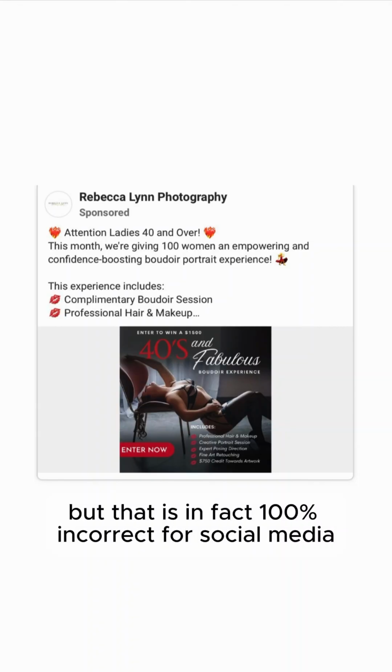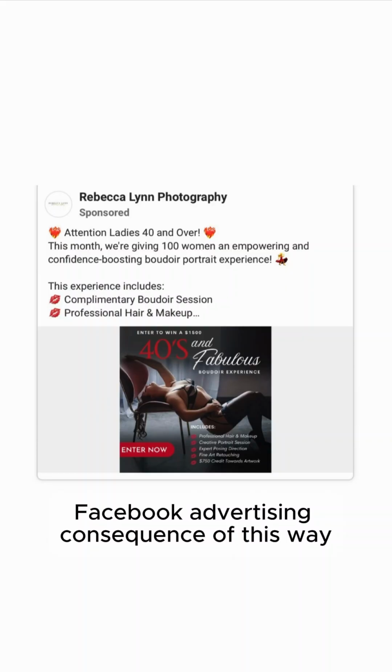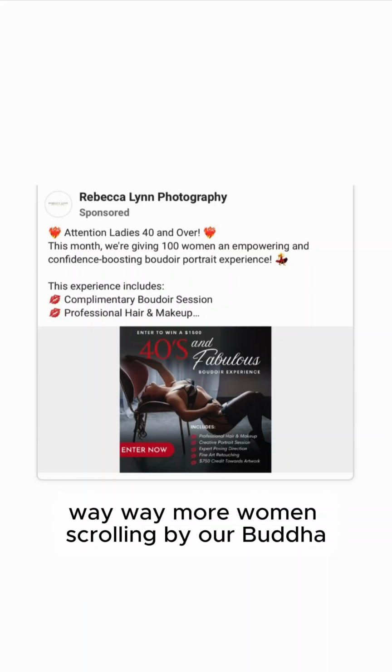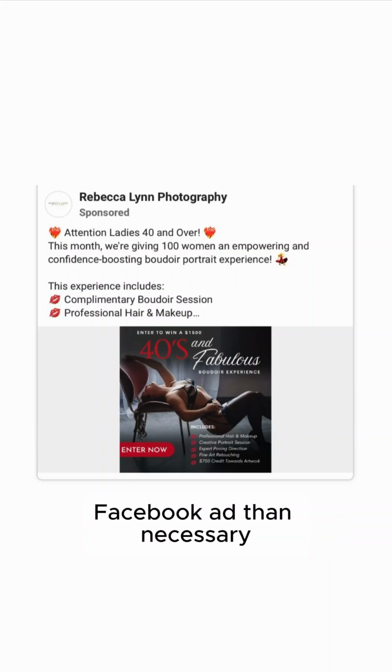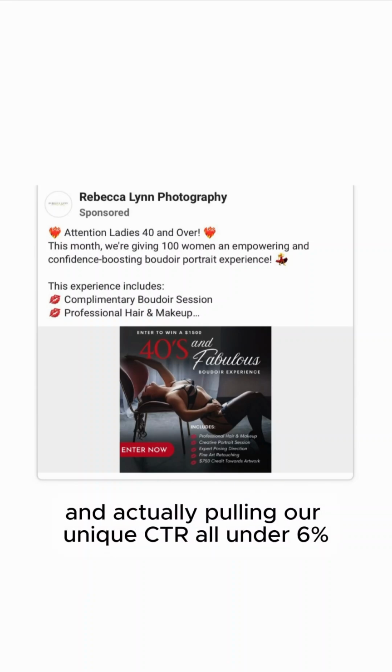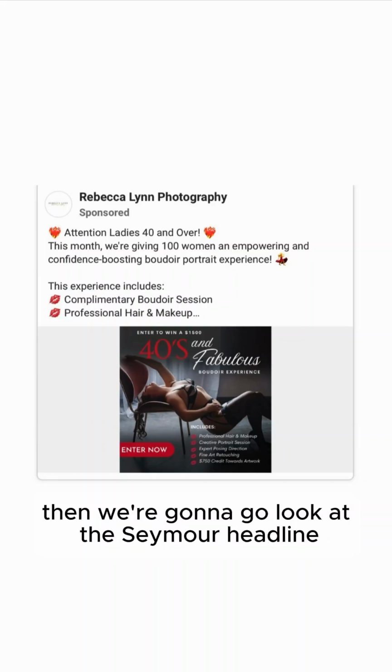But that is in fact 100% incorrect for social media Facebook advertising. Consequence of this, way more women scrolling by our Boudoir Facebook ad than necessary, and actually pulling our unique CTR under 6%.